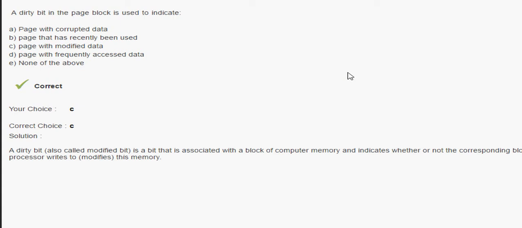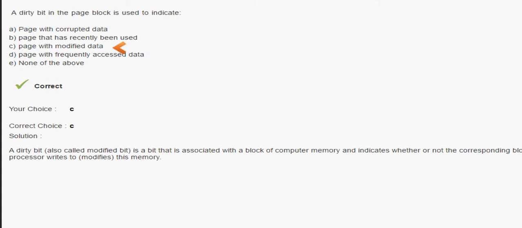a dirty bit in a page block is used to indicate. Now, the most important question, the dirty bit in a page block. We know the dirty bit is a bit that is associated with a block of computer memory and indicates whether or not the corresponding block of memory has been modified. Okay, so that's why we call it the dirty bit. The dirty bit is set when the processor writes to this memory. Okay, then a dirty bit in the page block is used to indicate the page with the modified data.